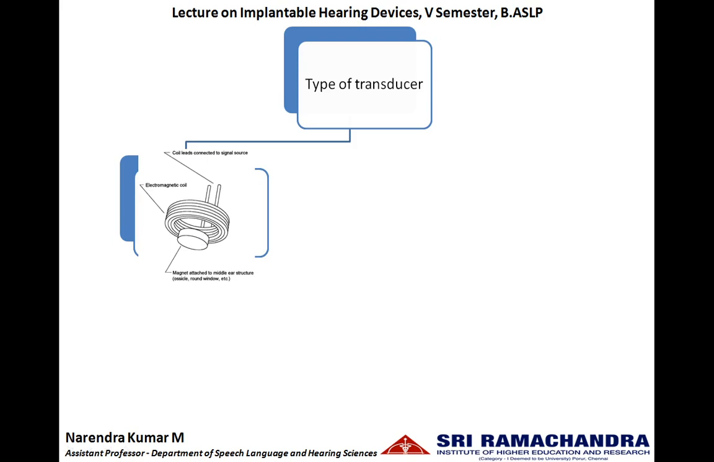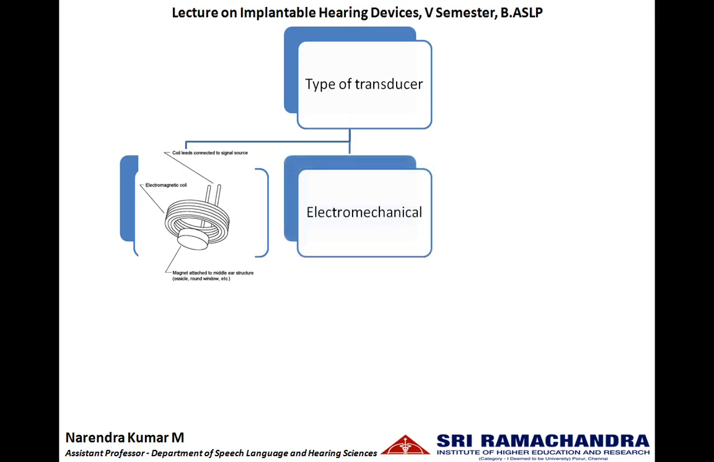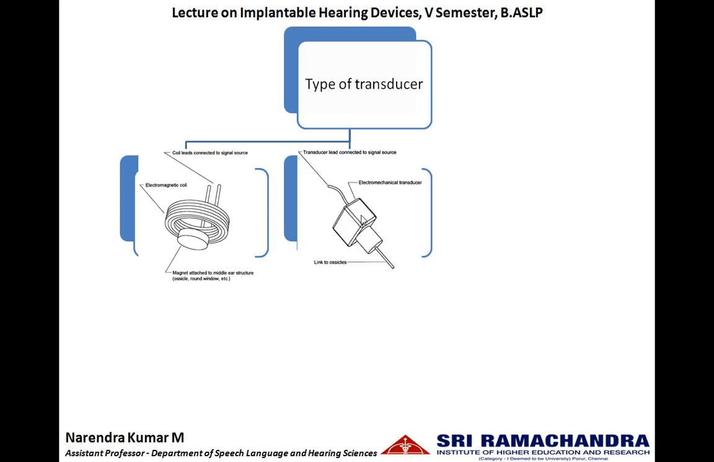The other type of transducer is electromechanical, which means electrical energy is given to the transducer and the output is going to be vibration. So here electrical energy is converted to a magnetic field, then vibration, whereas in electromechanical the electrical energy is converted into mechanical energy. The output from the amplifier will be in electrical form and delivered to the transducer. This electrical energy will be converted to mechanical energy, vibration, and that will be given to the ossicles.